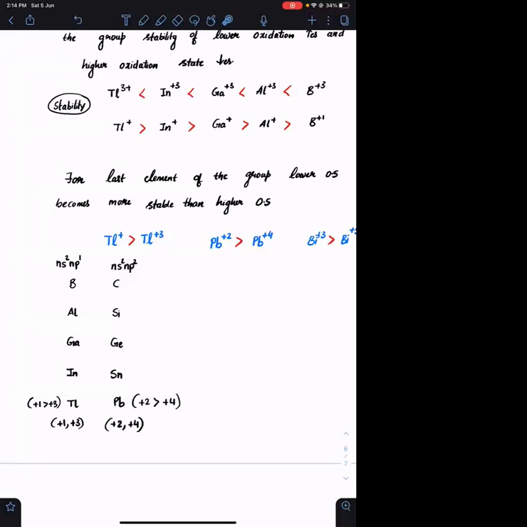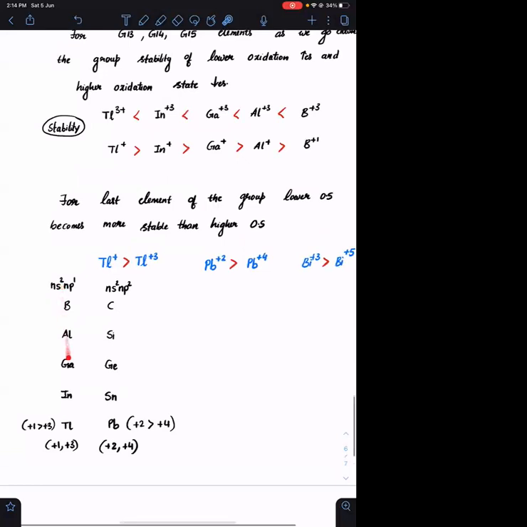Okay. Because of the inert pair effect, down the group, the stability of lower oxidation states increases. मतलब क्या है? Thallium +1 will be more stable than indium +1, gallium +1, aluminium +1, and boron +1. And stability of higher oxidation states decreases. मतलब thallium +3 will be less stable than indium +3, gallium +3, aluminium +3, boron +3. Boron +3 is highly stable when compared to aluminium +3, so on and so forth.